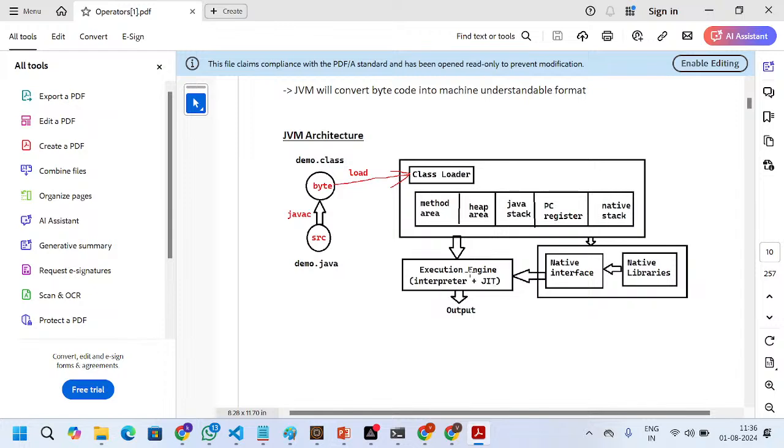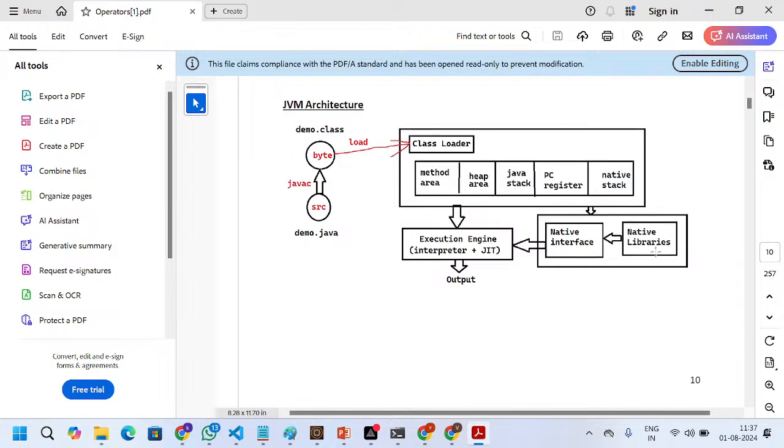Both the interpreter and JIT combine and convert all the lines at a time, so we get high performance. Native libraries contain the native, non-Java libraries, and the native interface acts as a medium between the libraries and the execution engine.